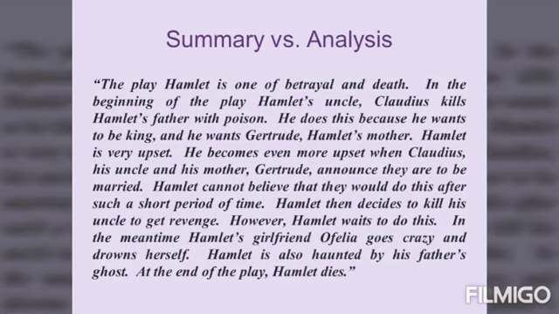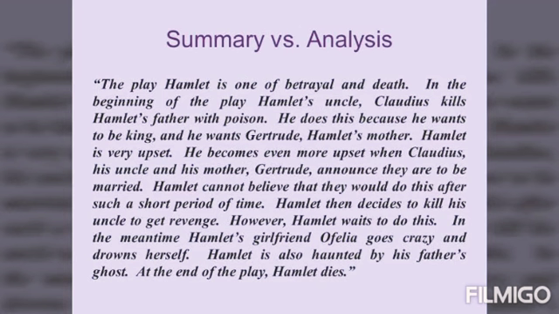Claiming that he wants to protect Hamlet from punishment for killing Polonius, Claudius sends Hamlet to England with Rosencrantz and Guildenstern. Claudius' real motivation, however, is to have Hamlet killed.